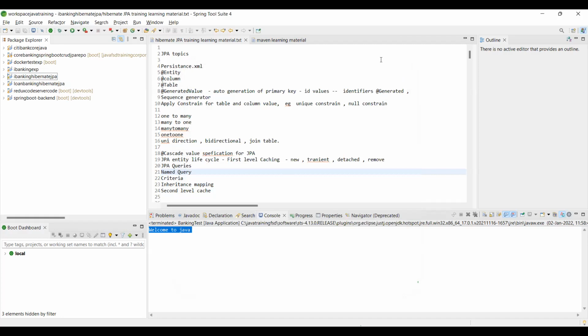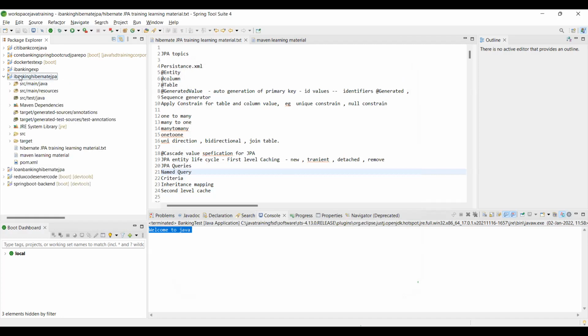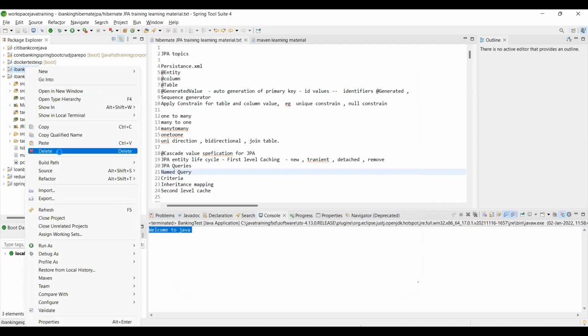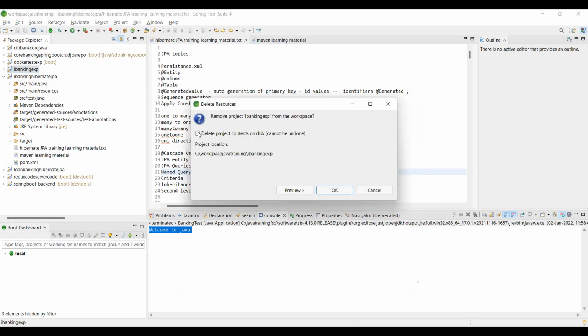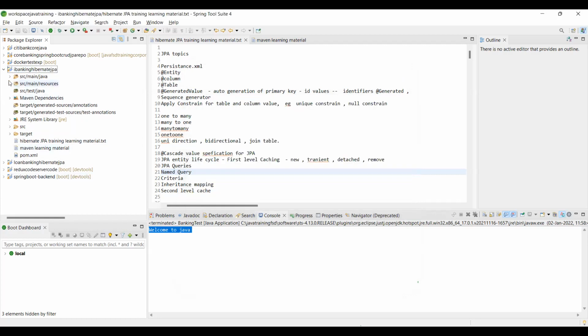See here, we created one project, iBanking Hibernate JPA.